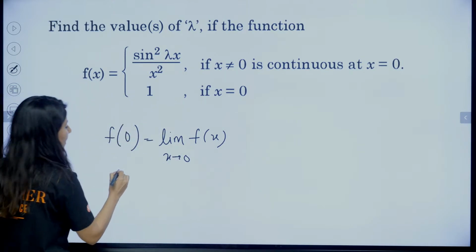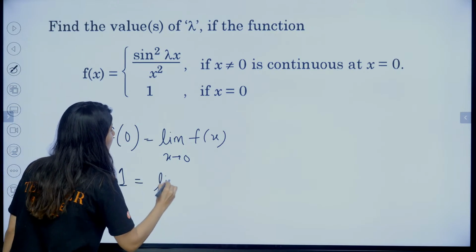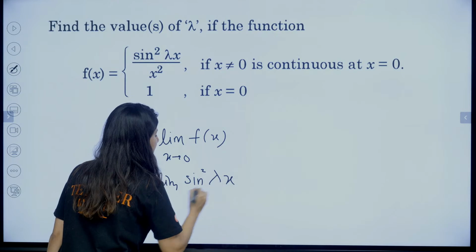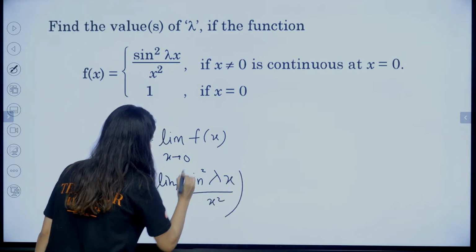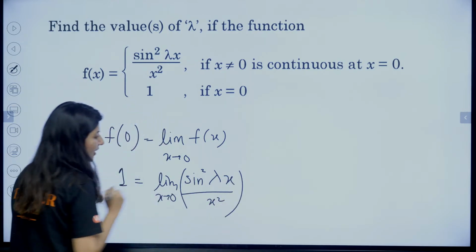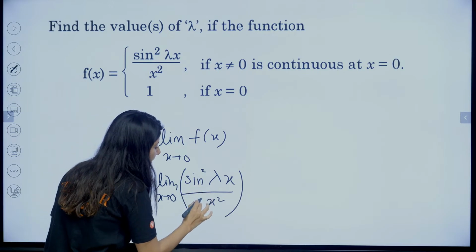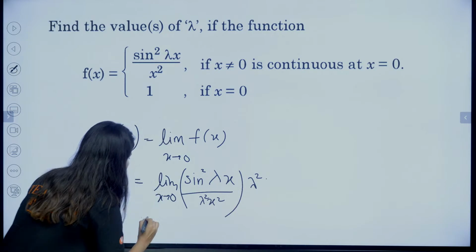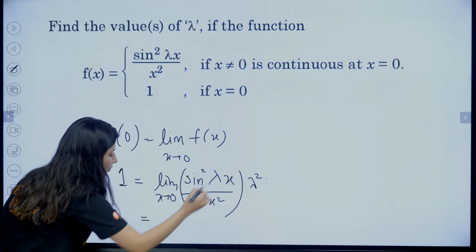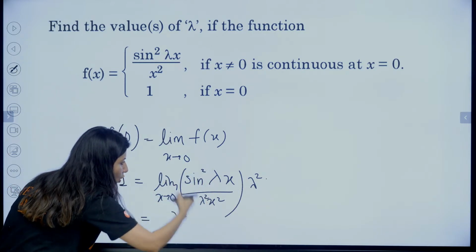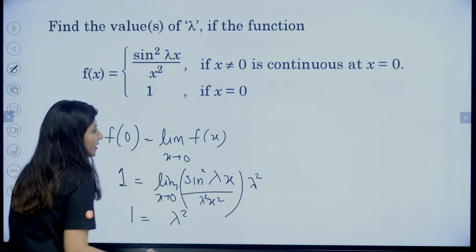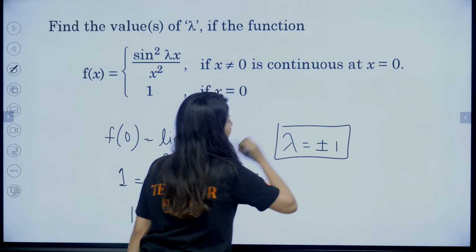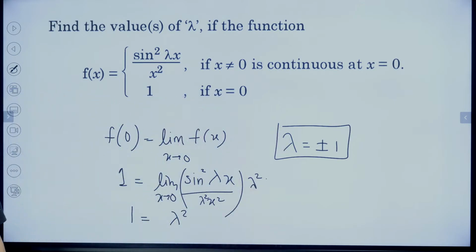F of 0 is 1, and this is limit of sine square lambda x upon x square where x is tending towards 0. In here, I need a lambda square over here and a lambda square over here so that this will become 1 into lambda square. So clearly this whole becomes 1, lambda square is 1. So lambda is coming out as plus minus 1. This is your final answer.